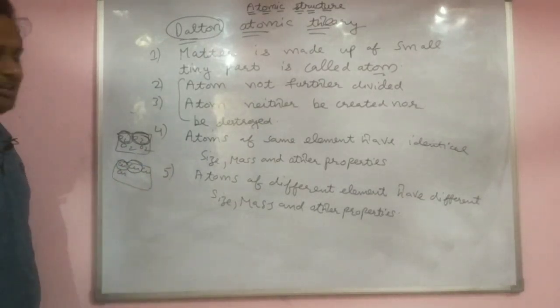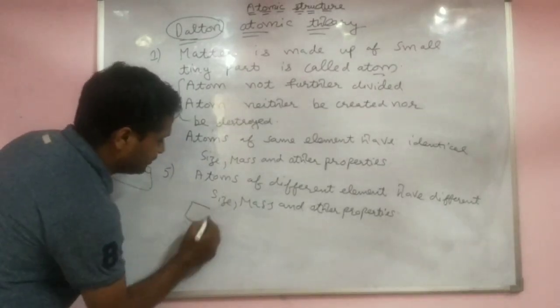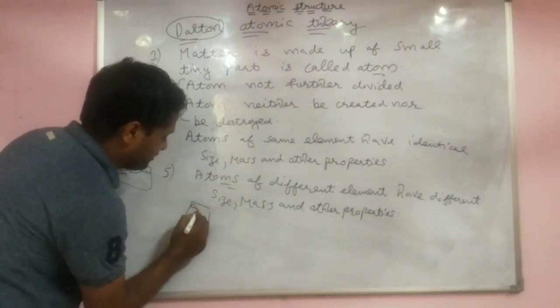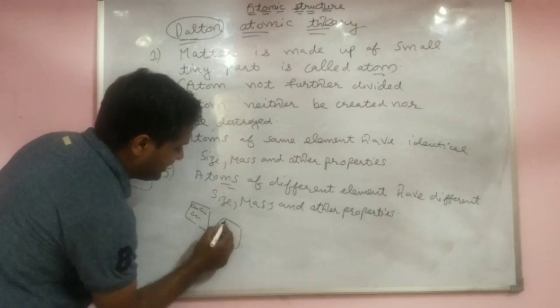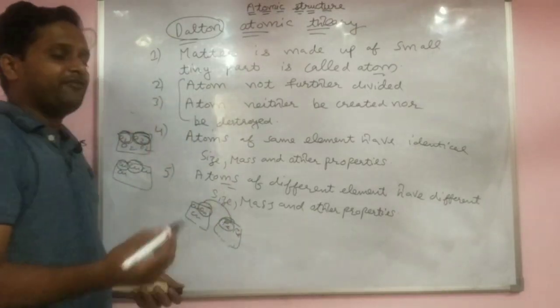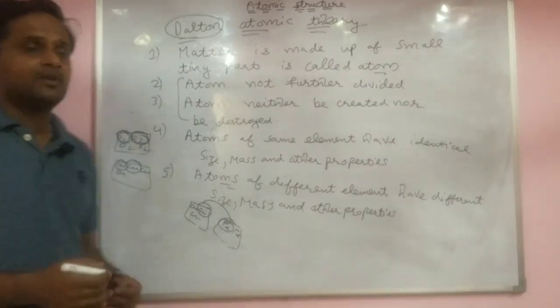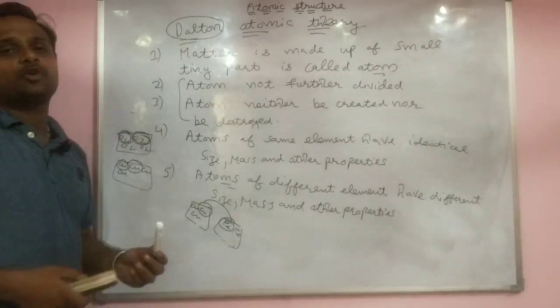Very easy. See there. And next, atoms of different elements. For example, one is copper and one is iron. So atoms of different elements have different mass, different everything. Very easy. So this is the Dalton atomic theory.